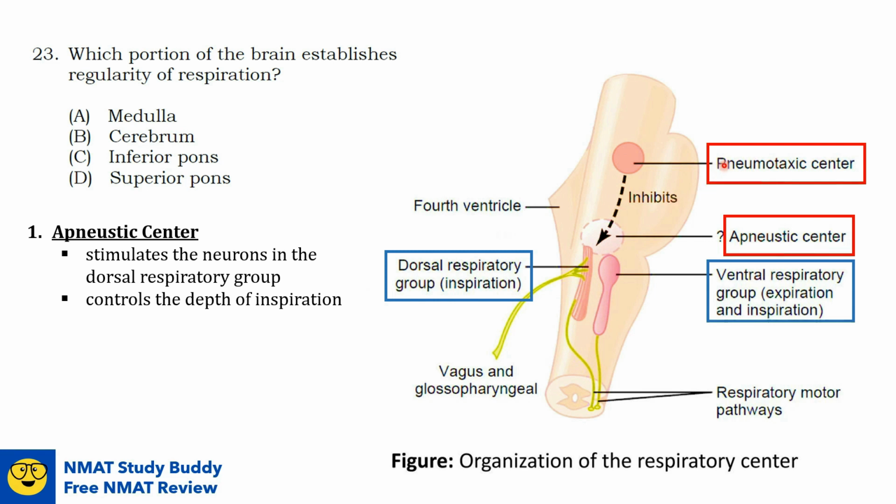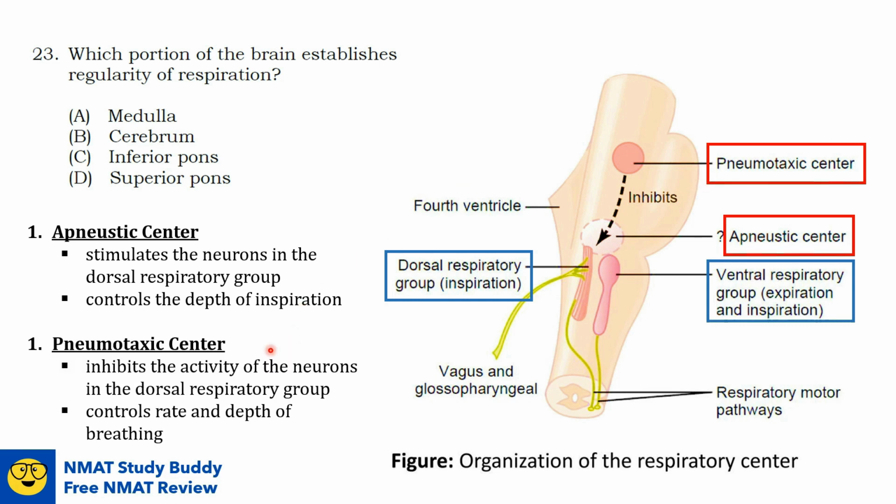Pneumotaxic center is located dorsally in the superior portion of the pons, or the superior pons for short, which mainly controls the rate and the depth of breathing. Again, the pneumotaxic center inhibits the activity of the neurons in the dorsal respiratory group, unlike the apneustic center, which stimulates the dorsal respiratory group.